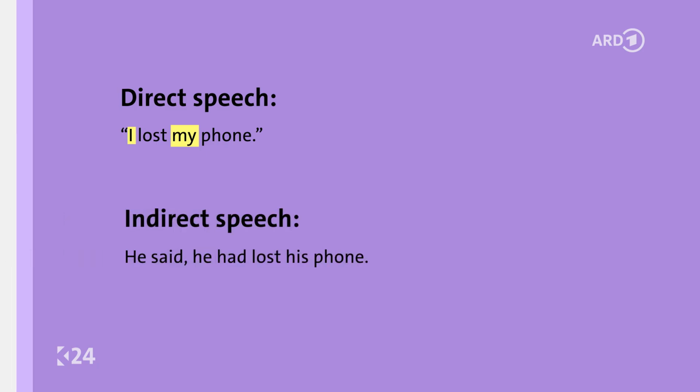You also need to adjust the pronouns to indirect speech according to the person you're talking about. For example, a member of our tour said, "I lost my phone in one of the 5 theaters of the Opera House." In indirect speech, that becomes, he said he had lost his phone. Without indirect speech, it is very easy to confuse who exactly lost their phone.